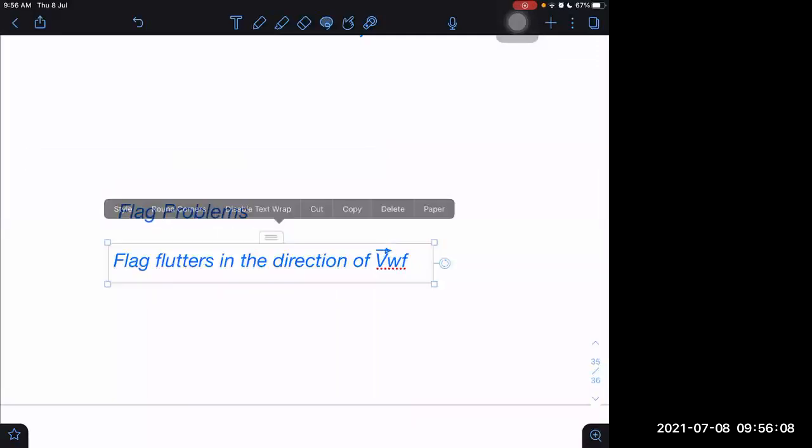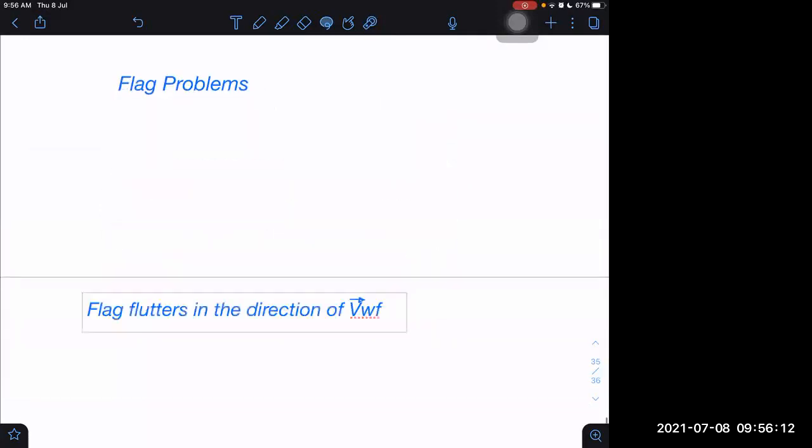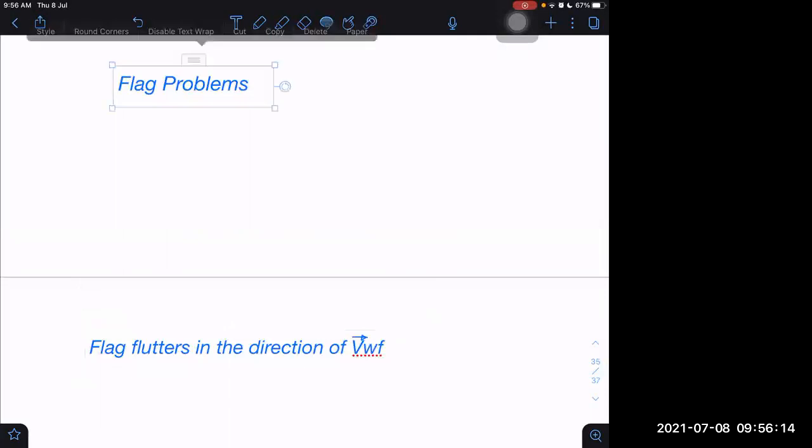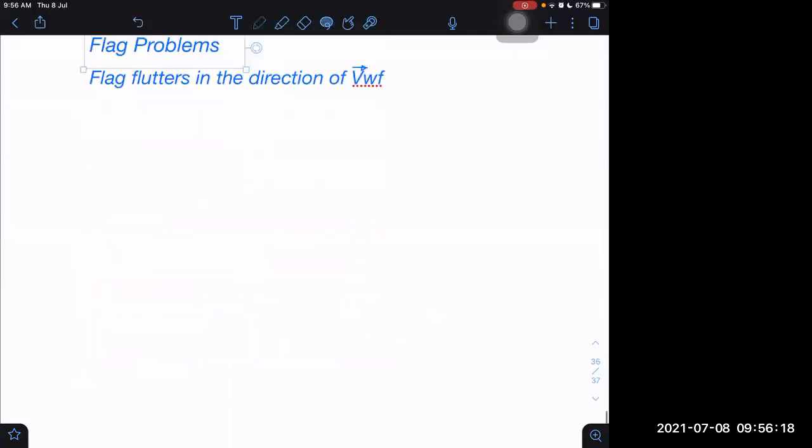Now, the flag fluttering problem. In flag fluttering problems, let us say a boat or a ship is moving towards east with a speed of 20 units.